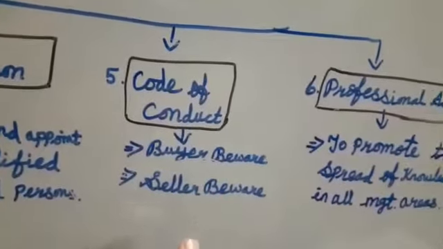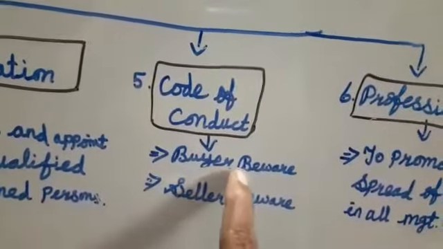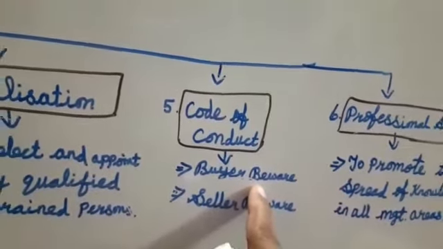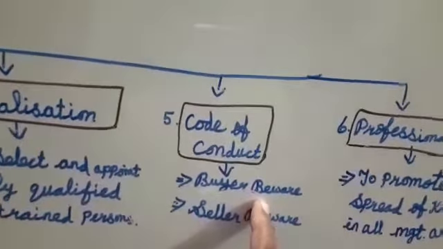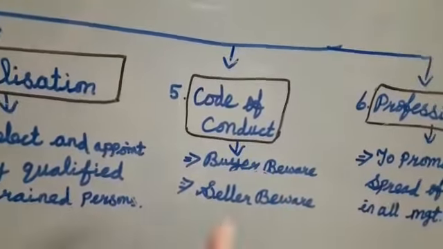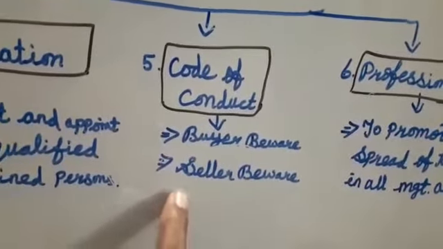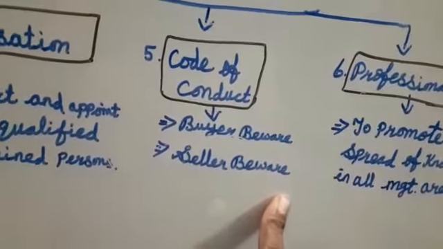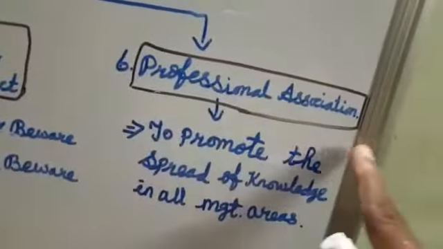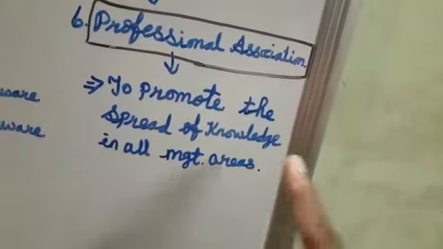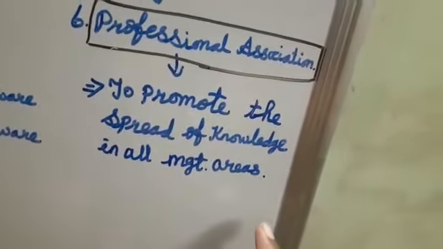What is it? Before, we had buyer beware in the market area. Buyer beware, that is in the sense, if the consumer buys any goods, the buyer alone is responsible for that particular product. But nowadays, because of management development, in the market area it is seller beware, the seller alone is the responsible person, right? Next one, professional association. Through this association, the association promotes the spread of knowledge in the management areas. So these are the features of management.